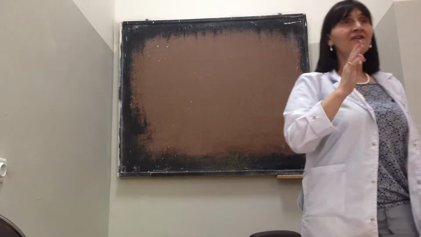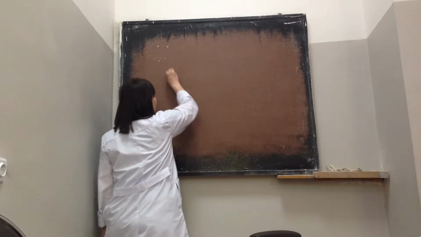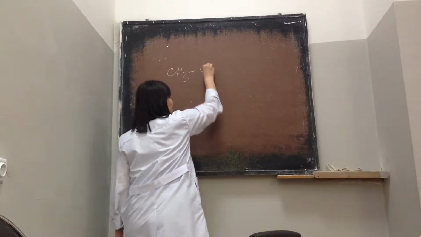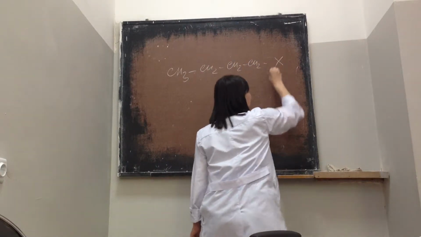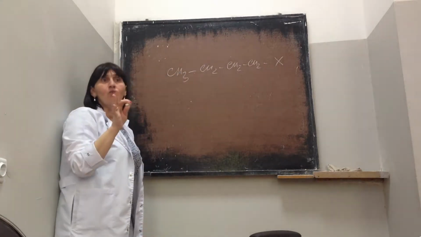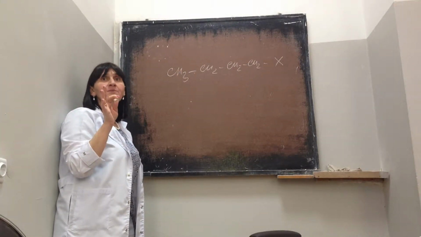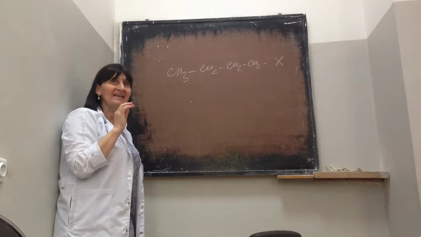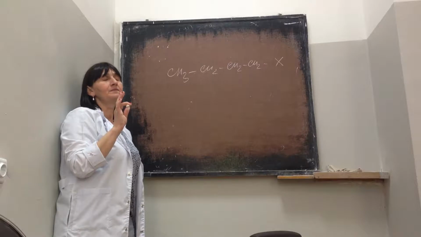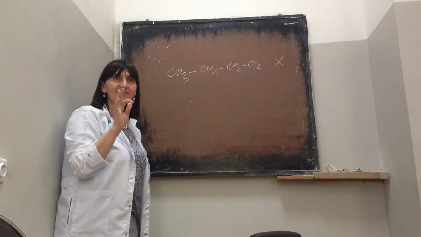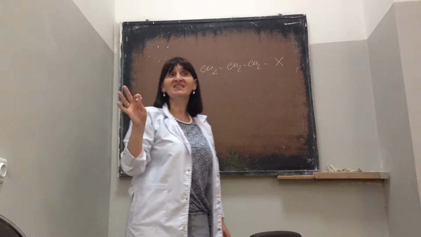Once again, the inductive effect is the transmission of polarity through a molecule in which you have sigma bonds. For example, if you have CH3 and something X, where X is a group which has a minus inductive effect.